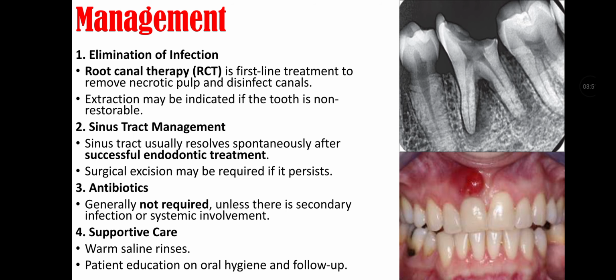Management includes elimination of infection, that include root canal therapy, that is first line treatment to remove necrotic pulp and disinfect canals. Extraction may be indicated if the tooth is non-restorable.